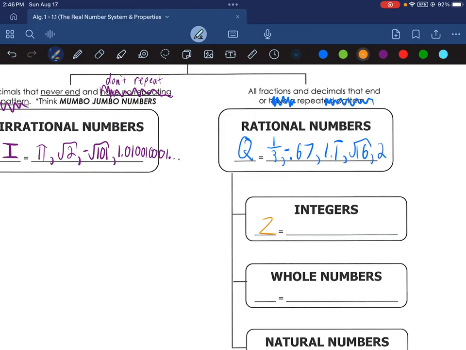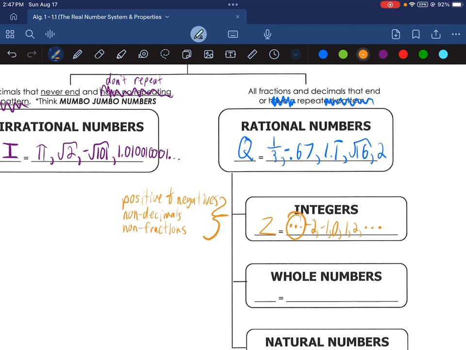So capital Z. And so these are going to be positive numbers as well as negative numbers, so positives and negatives. They're also going to be non-decimals and non-fractions. All of these are true for integers. And so you could do like dot, dot, dot, -2, -1, 0, 1, and 2, dot, dot, dot. All of those are integers.